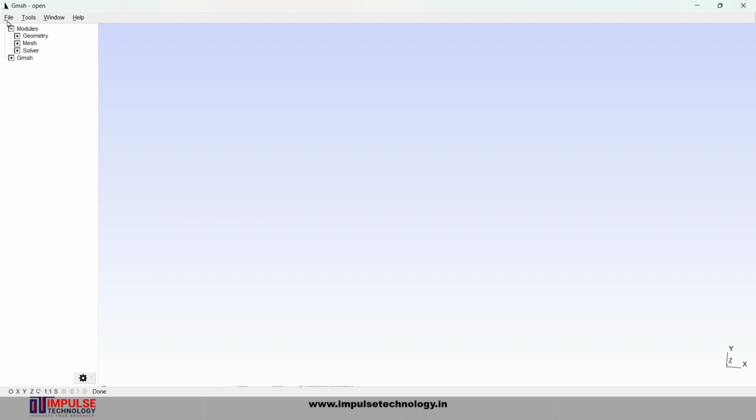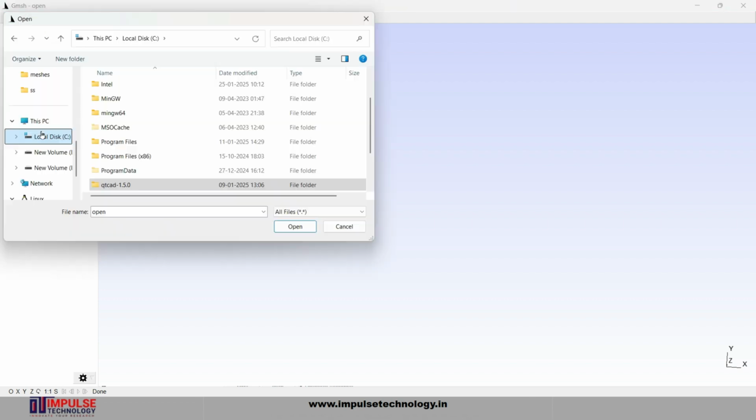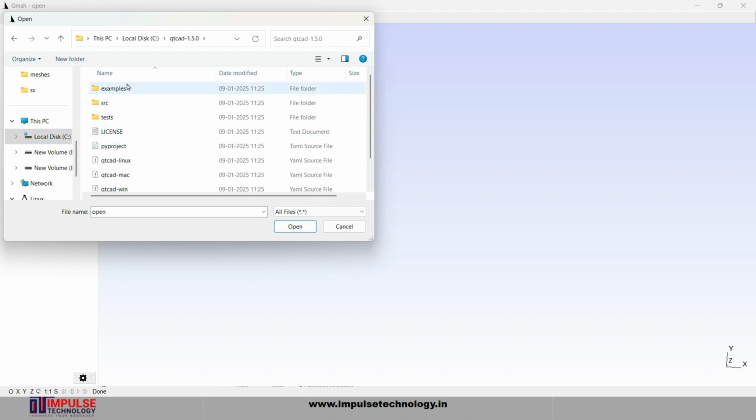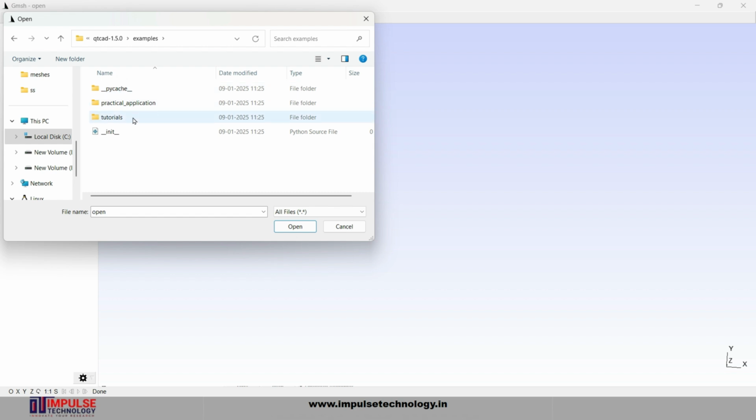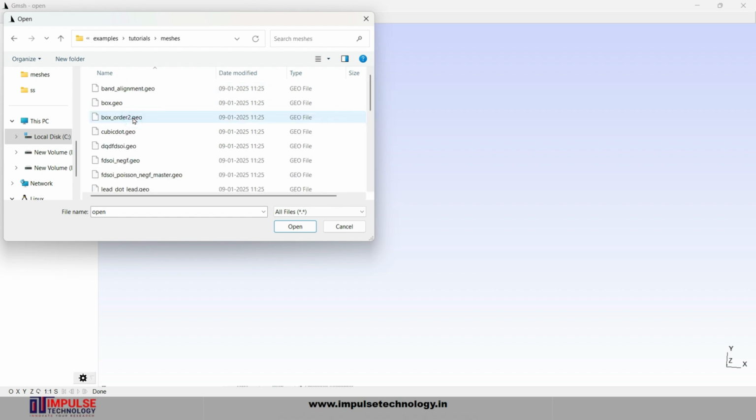Go to the file section. Then open, move to the C drive where QTCAD folder is present. Move to the QTCAD folder. Then example. Then tutorial. Then go to the mesh. And here you can see band alignment .geo file is already present. Let's open it.